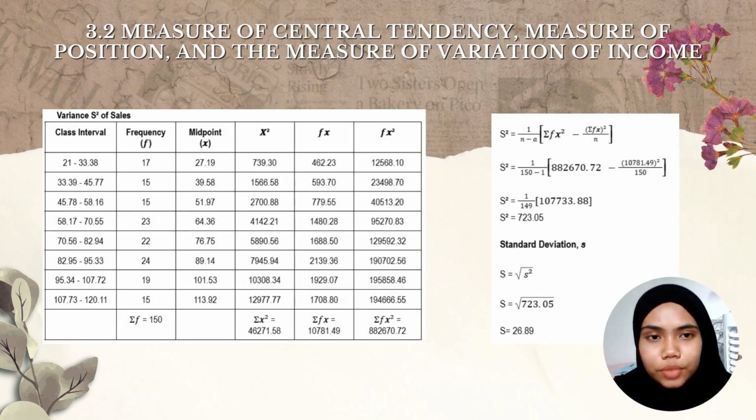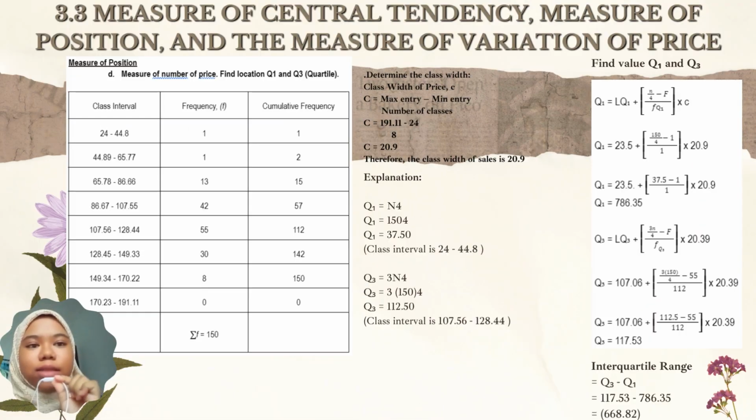Also, measure of variation of income. The total for S2 is 73.05. The total for S is 26.89. Next, I will explain 3.3, measure of central tendency, measure of position, and also measure of variation of price. We have used the class width of sales, C, which is 20.9.